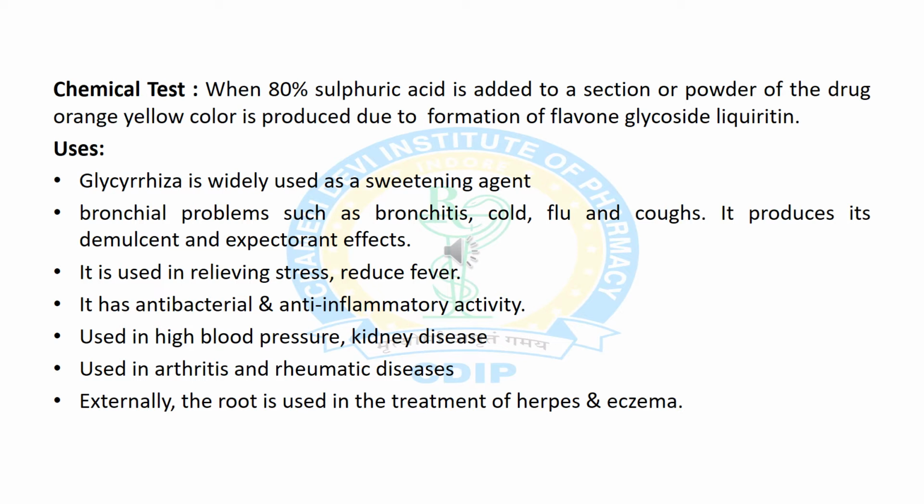Now we will discuss the various therapeutic uses of Liquorice root. It is used as a sweetening agent. It is used in bronchial problems like bronchitis, cold and flu, and it is also used as an expectorant. It is used in relieving stress and reducing fever. It is used for antibacterial and anti-inflammatory activities. It is used in high blood pressure and kidney diseases. It is used in rheumatic arthritis, and externally it is used in the treatment of herpes and eczema.